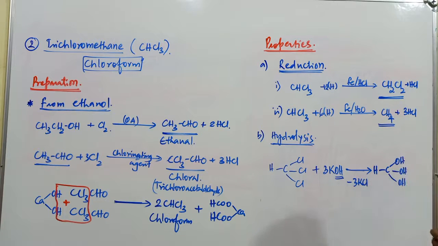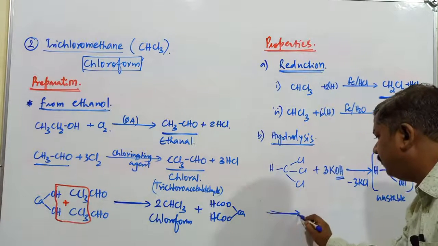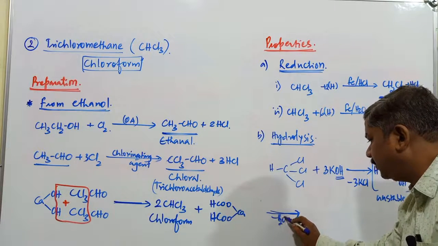Now this is generally an unstable compound. In any compound, if carbon is holding 2 or more OH groups, it is always unstable. From that compound, remember, elimination of water takes place after the heating process.